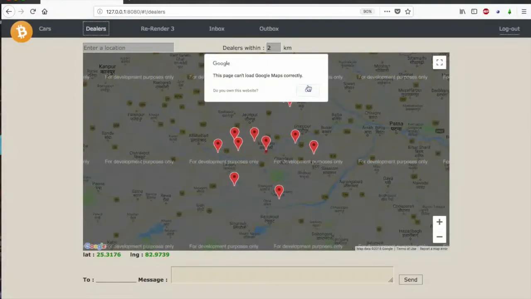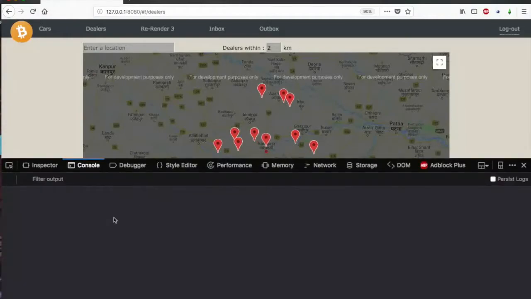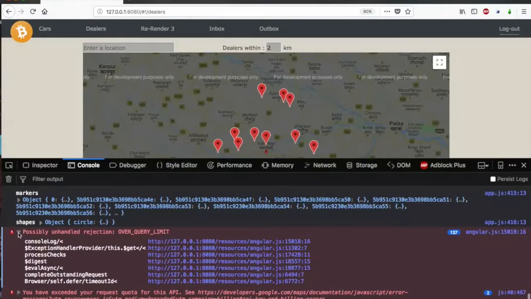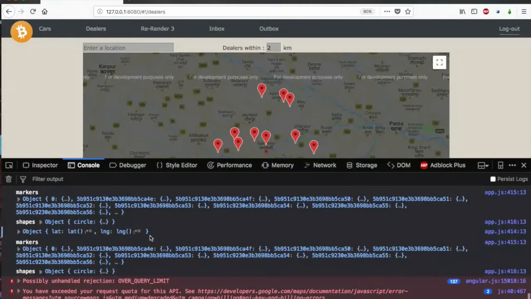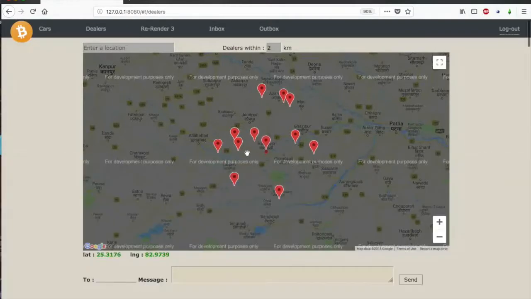So after this car section, we can go to the dealers section, which is like the heart of this application. So currently, this is an error that I am facing because I have reached the limit of using Google Maps. So it does not allow me to request. So that's why we are seeing only this much of objects.